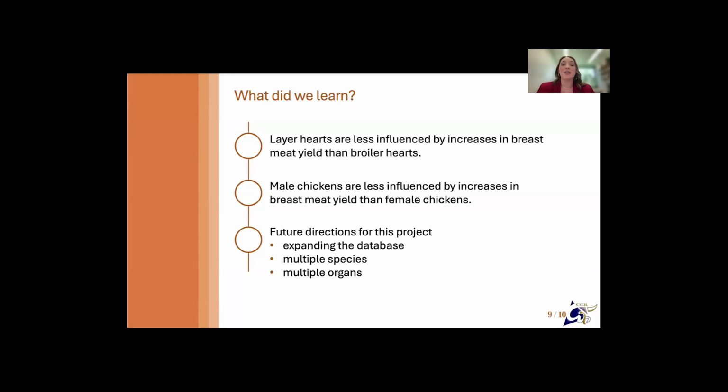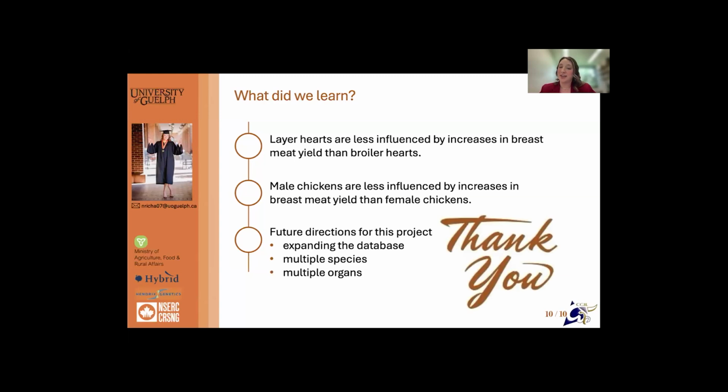data set. Future directions of this project include expanding the database, including multiple species in that database, like turkey or quail, and then looking at multiple organs, such as lung and liver, as well as the heart. Thank you for your time today, and I eagerly await any questions you have.